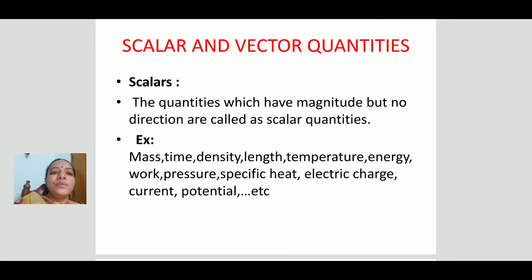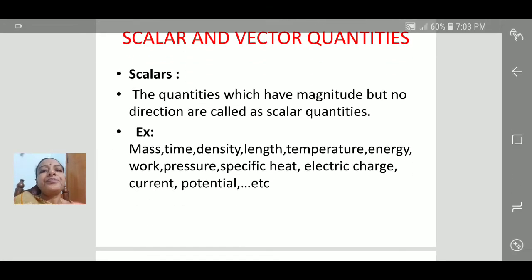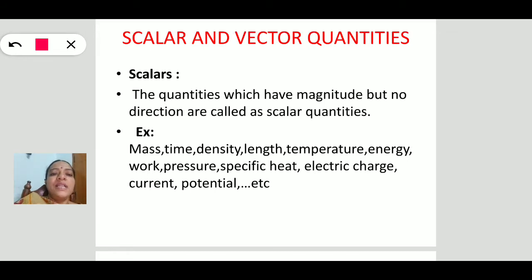Coming to scalar and vector quantities, in our physics so many physical quantities come across. Out of those, depending upon direction, the physical quantities are divided into two types, that is scalars and vectors. Scalars are quantities which have only magnitude but no direction.